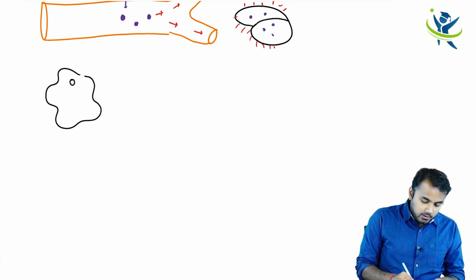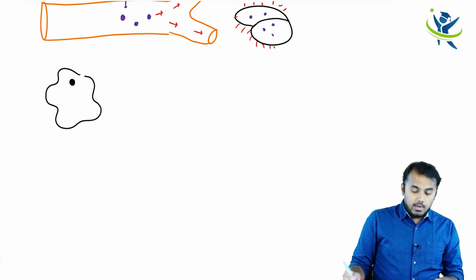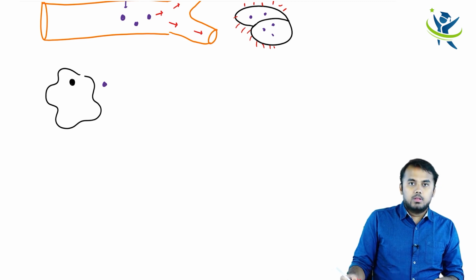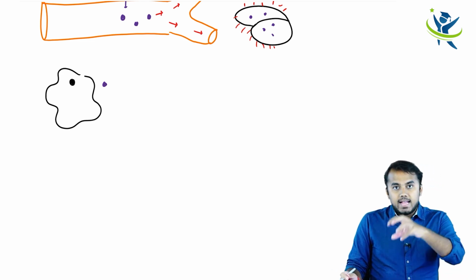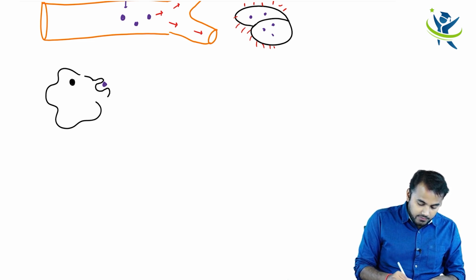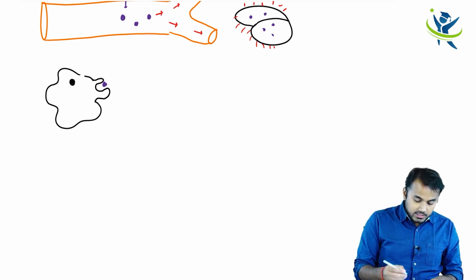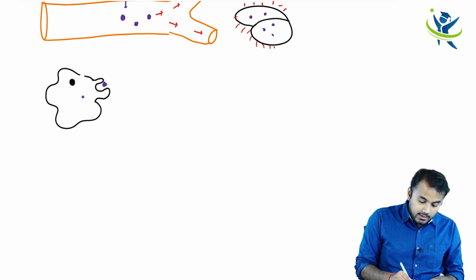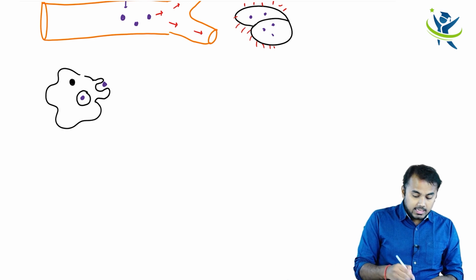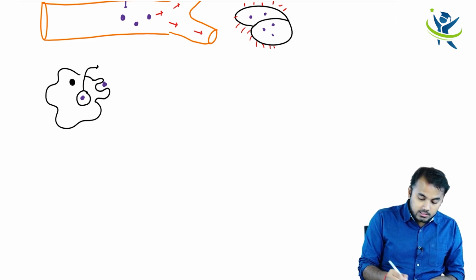This alveolar macrophage has its own nucleus. Now let me say that this is a spore over here. Now these alveolar macrophages will engulf that spore. Look here, these alveolar macrophages are engulfing that spore. Once they engulf that spore, the spore enters inside, and this process is called phagocytosis. And the resultant product which is formed here is called the phagosome.